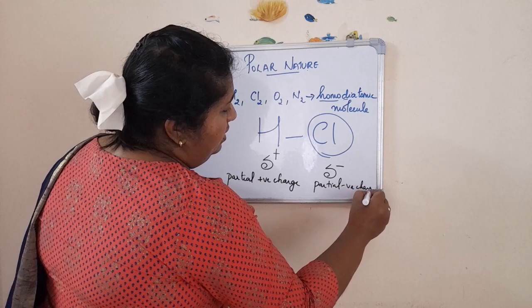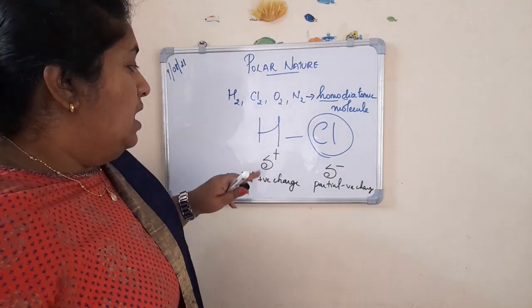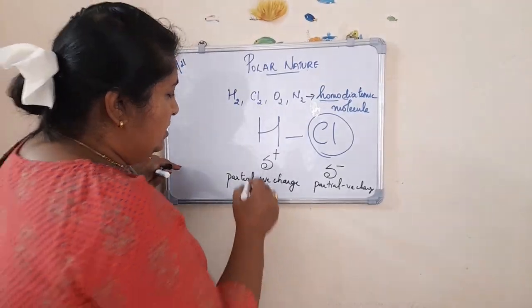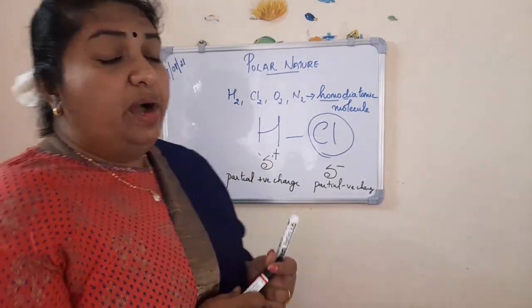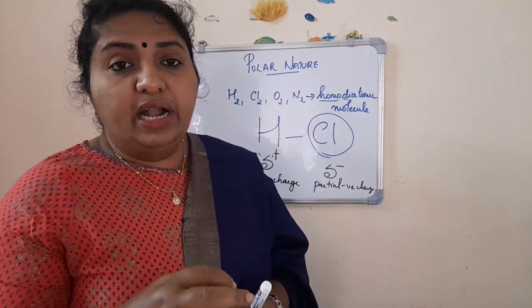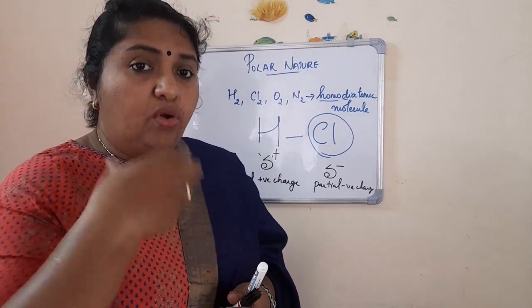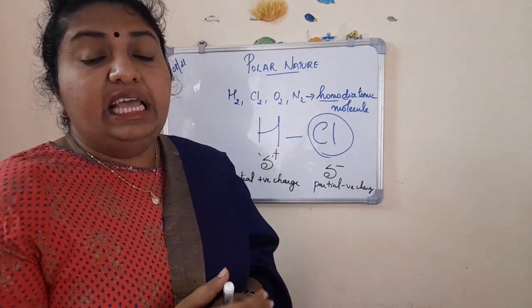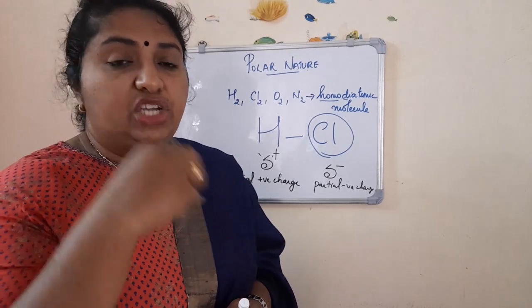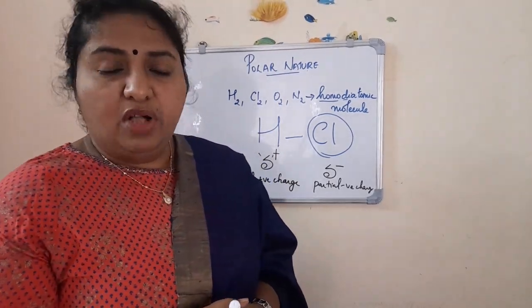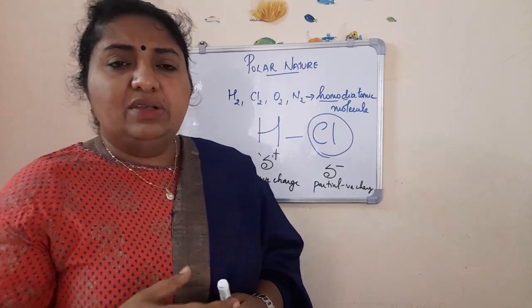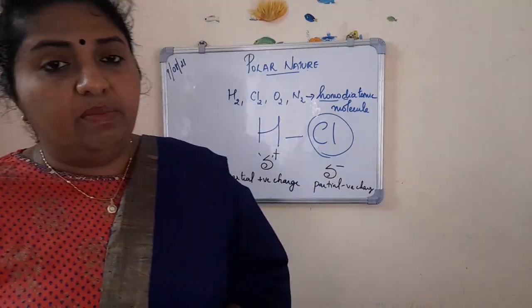This letter is known as delta. You will be terming it as delta. So the one atom which is attracting the bonded pair towards itself with more force will get the partial negative charge, and the other will get the partial positive charge. This can happen in other covalent compounds also.